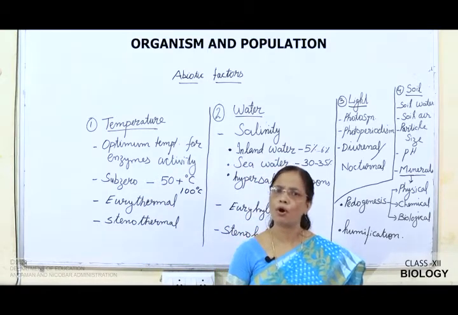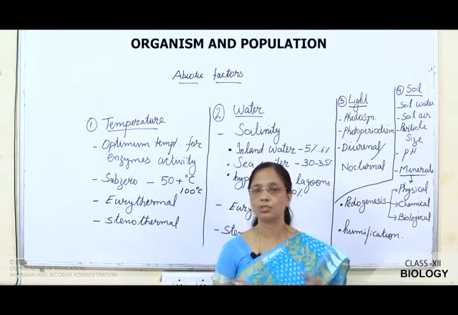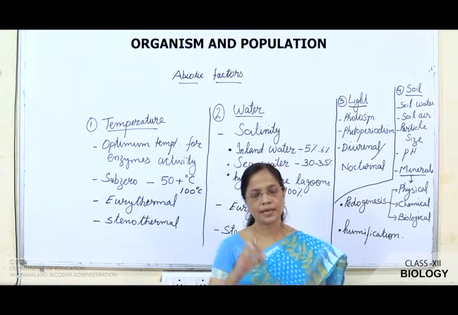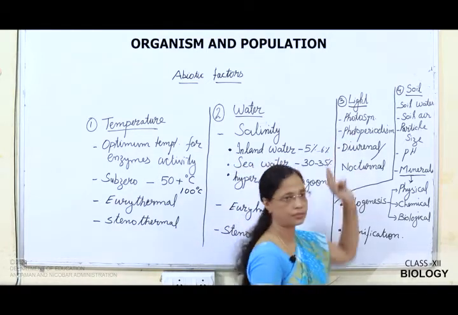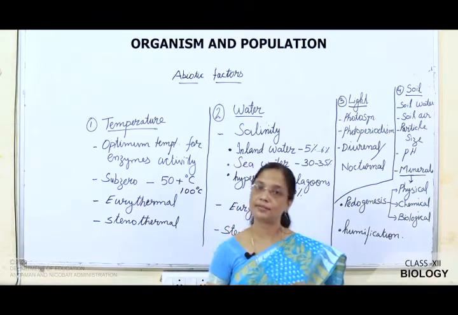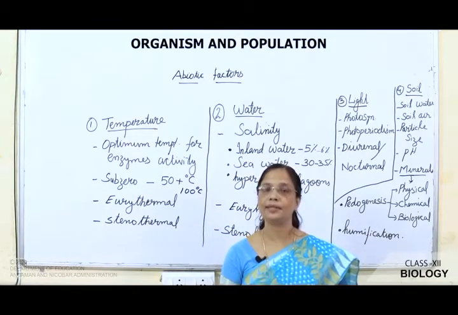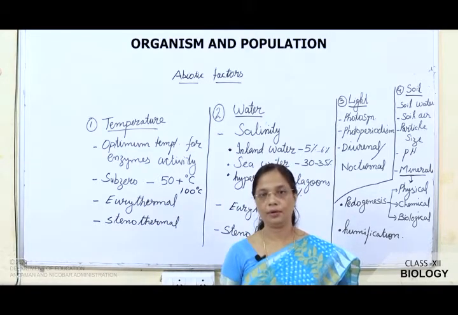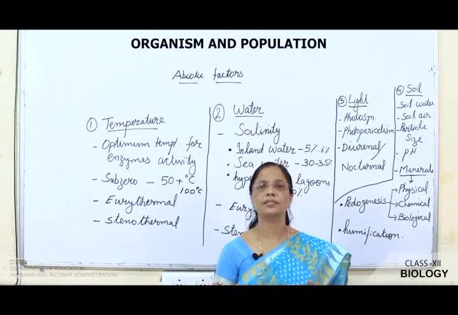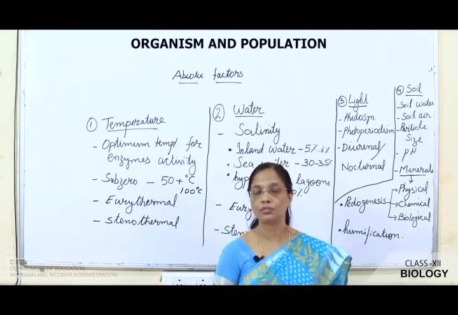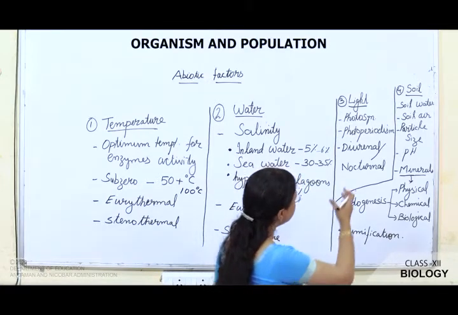Now, next we will talk about light. Light is an important factor, or we can say the source of light in this biosphere is sunlight. Sunlight energy can be trapped by plants by the process of photosynthesis. This light energy is converted into chemical energy, and that chemical energy is taken by the consumers like animals. Directly and indirectly all the living organisms of this biosphere depend on sunlight.